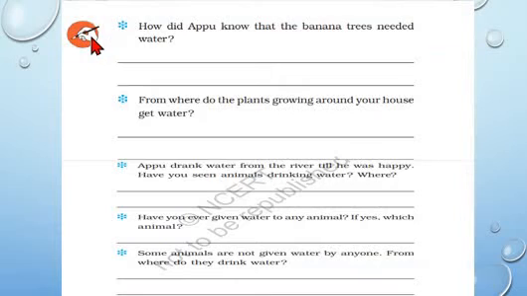Now, let's answer a few questions. How did Apu know that the banana trees needed water? Children, Apu knew that the banana trees needed water because they were drooping.